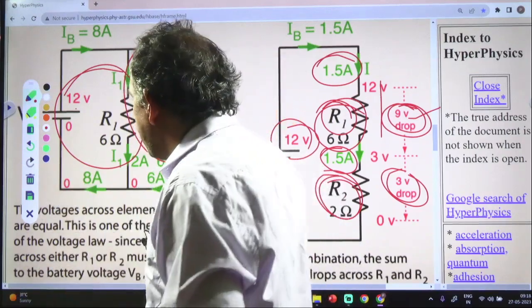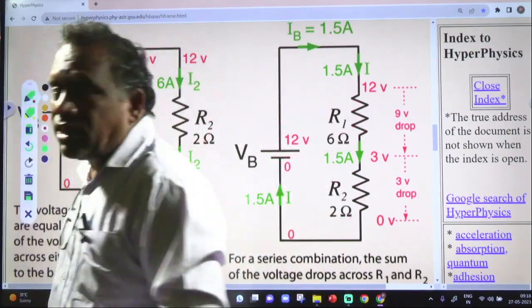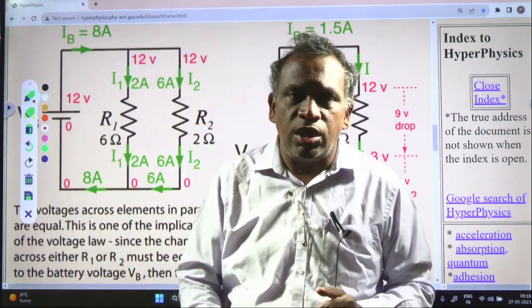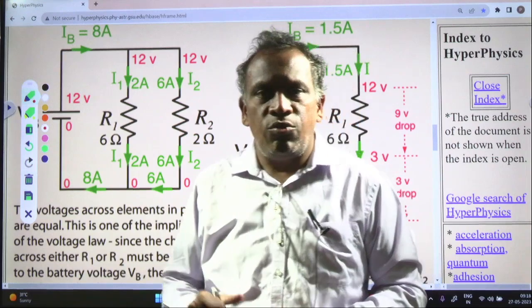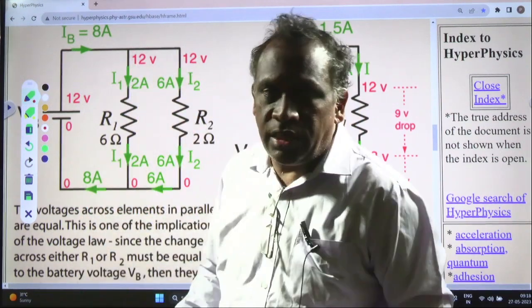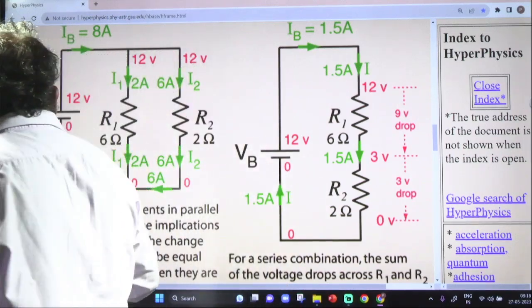So it means the law of conservation of energy is used in electricity, and it is used in fluid mechanics also. In fluid mechanics, Bernoulli's equation. In electricity, Kirchhoff's voltage law. Coming to the next,